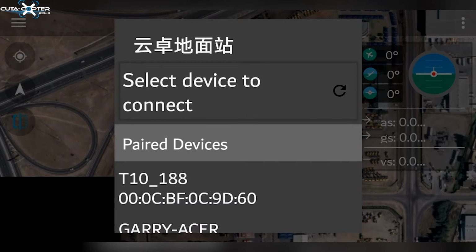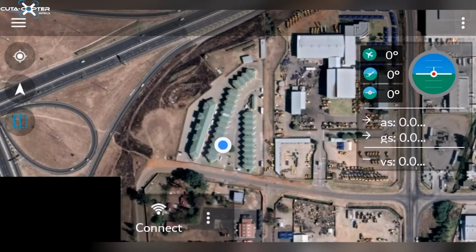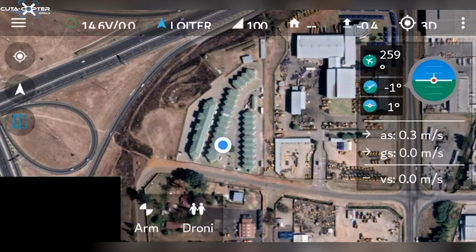What you need to look for is the device that is listed as a T10. You can see there is the T10 device. Just click and hold that, and then your system will now connect to the drone.